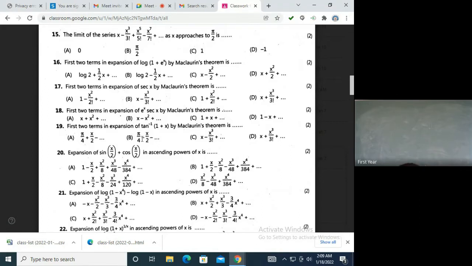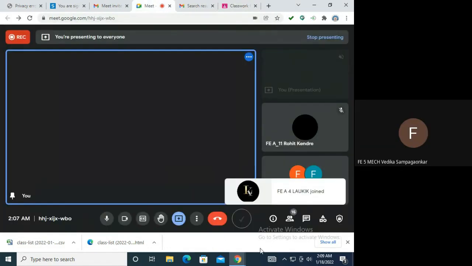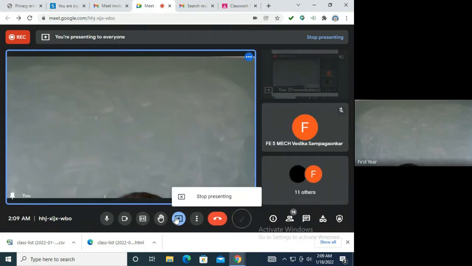तो आपके पास ये questions हैं ना? तो I will start solving on the board quickly. जिनको आ रहा है, very good. Those who are not getting it, I'll do it on the board. Is it okay? Yes, ma'am. Okay, so let me stop presenting.